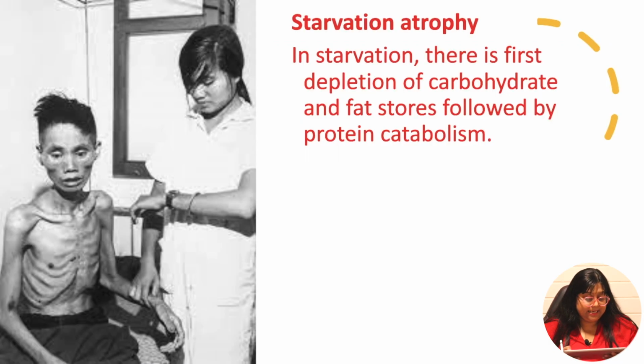As you can see here, in starvation atrophy, there is depletion of carbohydrate and fat stores followed by protein catabolism. So in this picture, you can see a very sick looking boy, and you can see because of starvation, all the muscles and the organs have undergone atrophy. This is an example of starvation atrophy.